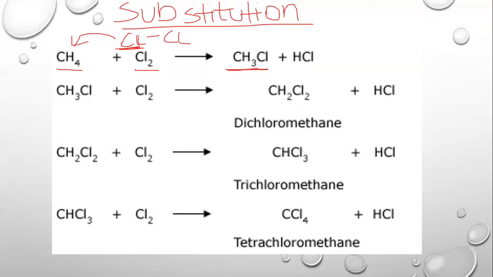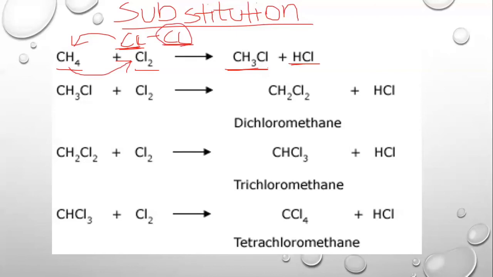Now you need to know that carbon will always make 4 bonds, so we have only 3 hydrogens and one chlorine bonding with carbon, and then this hydrogen that has been displaced will bond with the other chlorine that we have present, this one. So it will make hydrogen and chlorine, which becomes hydrochloric acid.